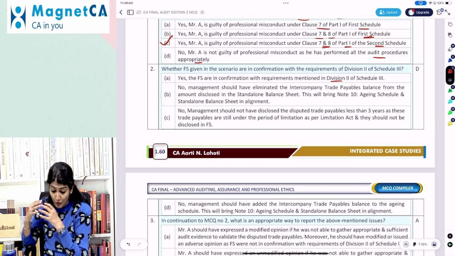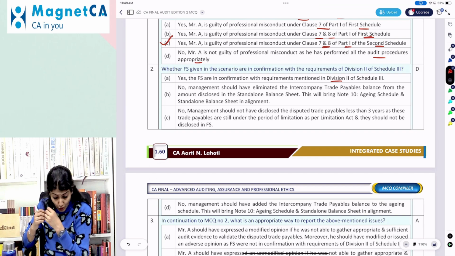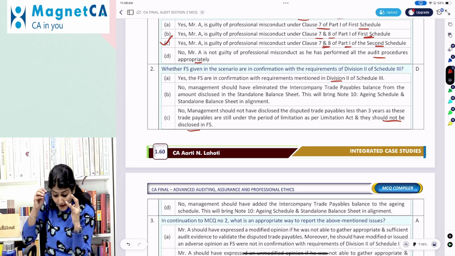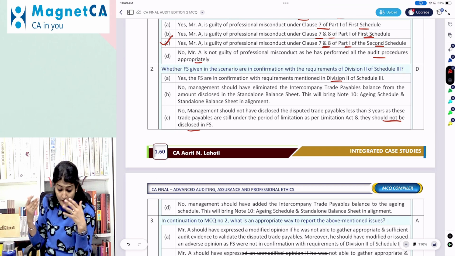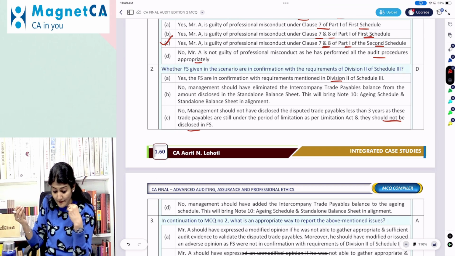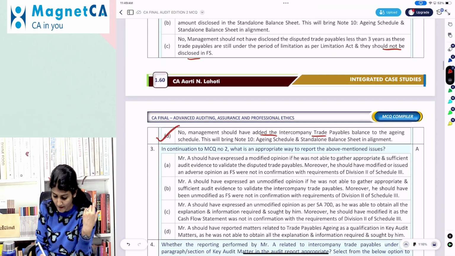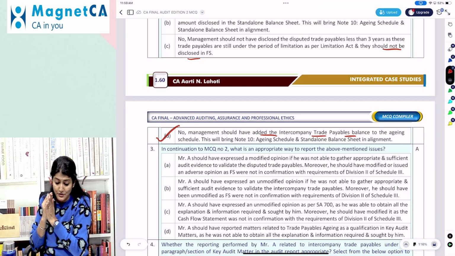Option three: no, management should not have disclosed the disputed trade payable less than 3 years as these trade payables are still under the period of limitation as per the Limitation Act and they should not be disclosed in the financial statements. Option four: no, management should have added the intercompany trade payable balance to the aging schedule. This will bring the aging schedule and the standalone balance sheet in alignment, right? So obviously they should have made the disclosure for the intercompany trade payables in the standalone financial statements.